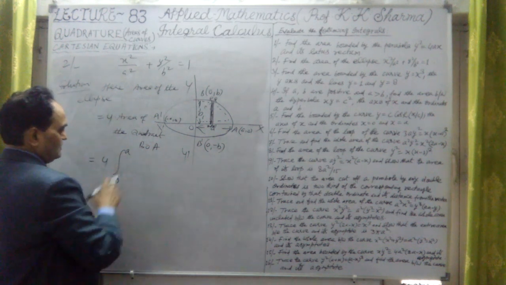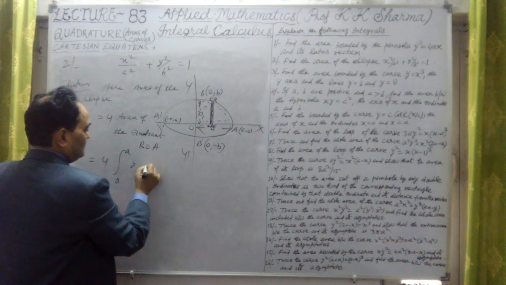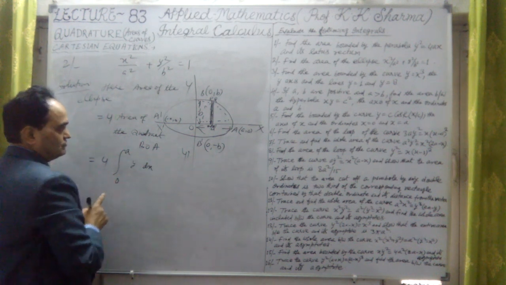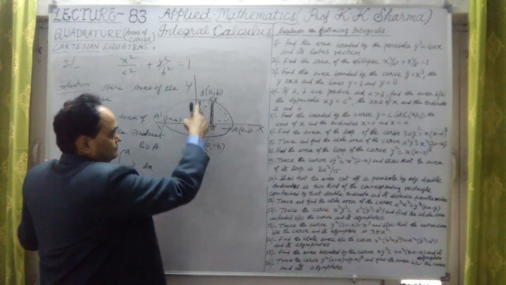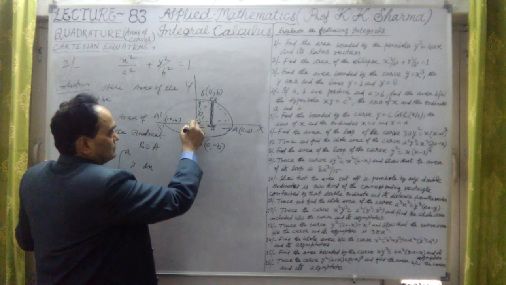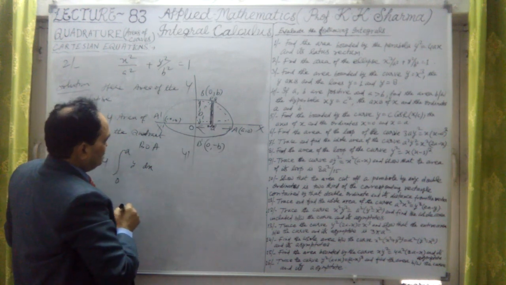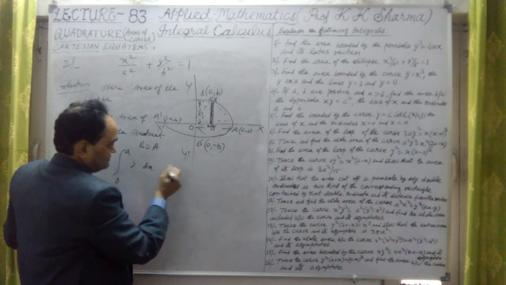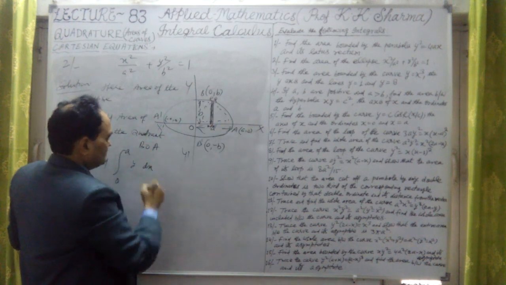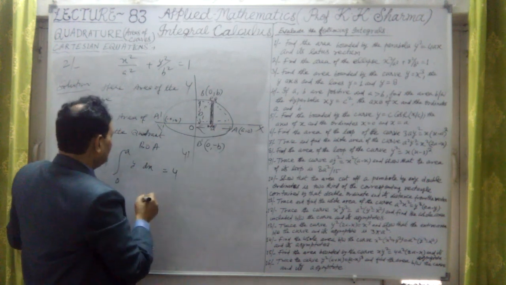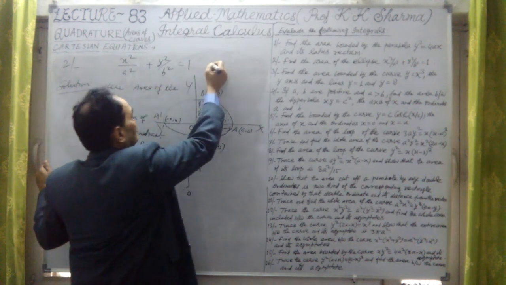Okay, now next let me take y dx here. So 4 into y dx. This is the formula for finding the area: 4 into the area of the quadrant OAB, or BOA. So the BOA quadrant area is y dx. This is the smaller area. Applying the limits, we get this. So this is 4 times the integral from 0 to a. But here, let me solve it further.